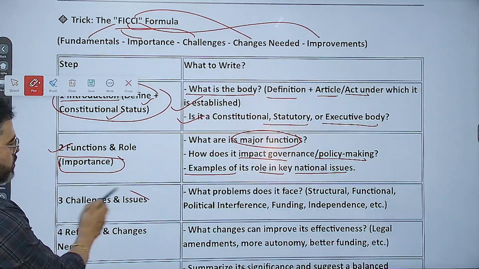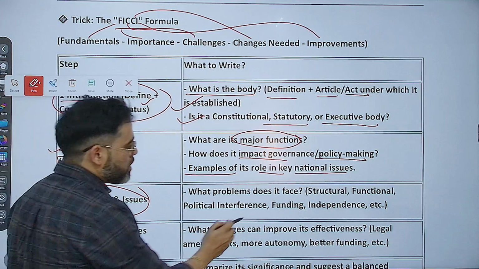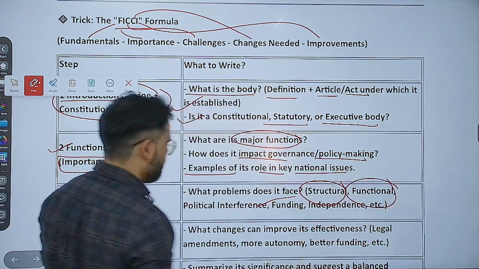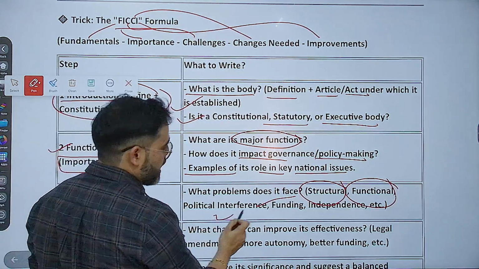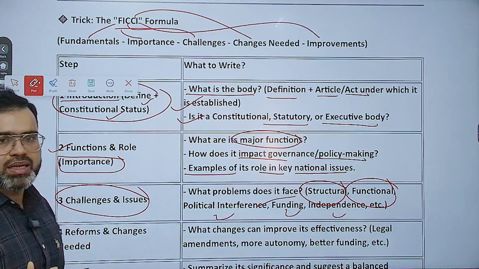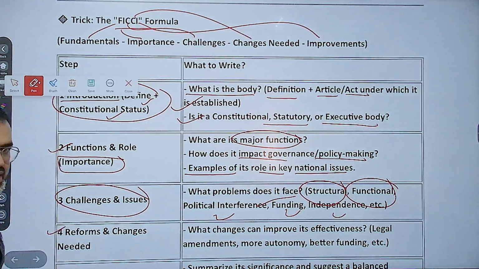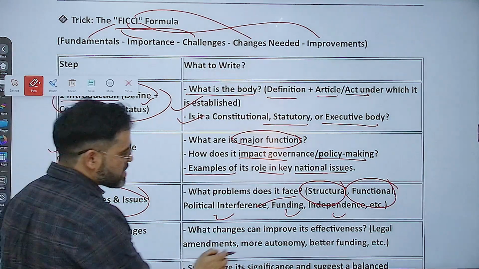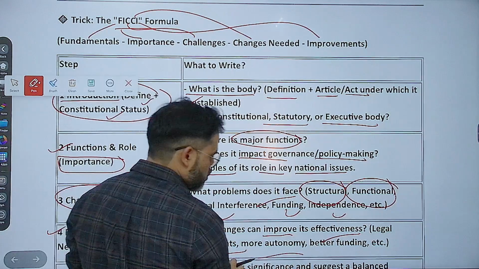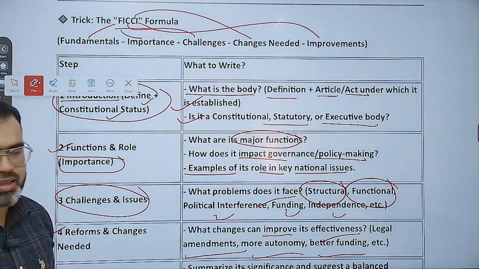Next you can discuss the challenges and the issues: what problems it faces, any structural problem, any functional problem, political interference, any funding issue, any independence issue. Next is what reforms or changes are needed. That means what changes can improve its effectiveness, like legal amendments, more autonomy, better funding. These parts you can discuss. Clear?